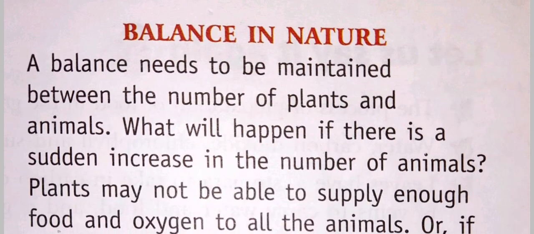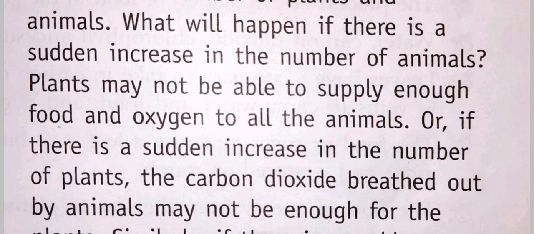Balance in nature. Balance needs to be maintained between the number of plants and the animals. Imagine what will happen if there is a sudden increase in the number of animals. Now think, if there is a sudden increase in the animals, all at once animals increase, then what would happen? Plants may not be able to supply enough food and oxygen to all the animals. Yes, if all of a sudden the animals increase, then whatever food and oxygen plants are giving won't be enough for all those animals.